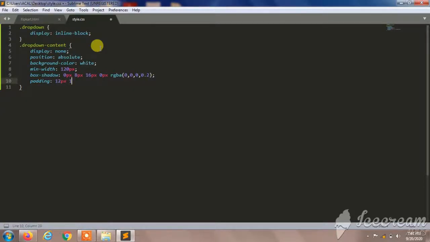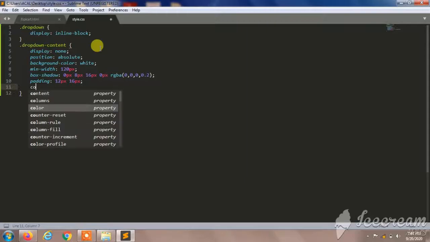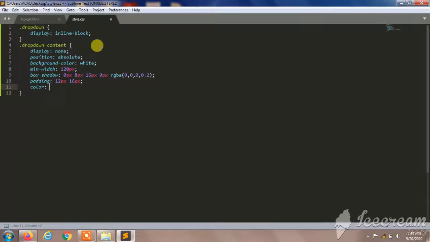This padding shows our content with the 12 on the right side and left side. So we'll give color will be white. Oh, sorry, color of the word will be black. Okay, color will be black to make our words visible.